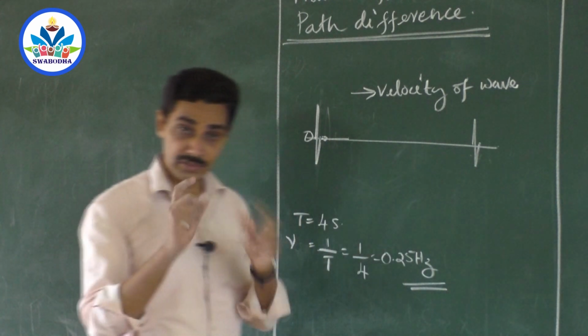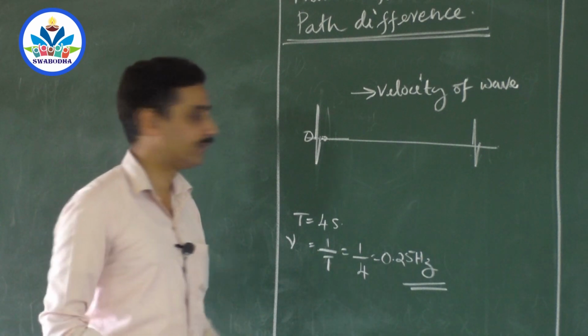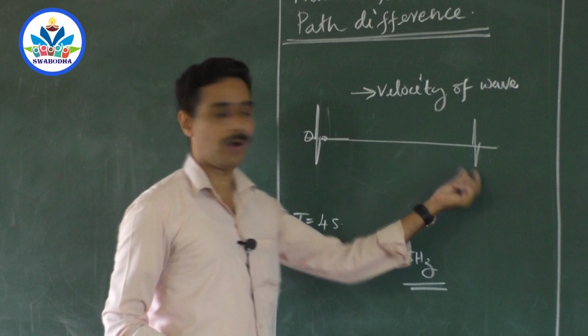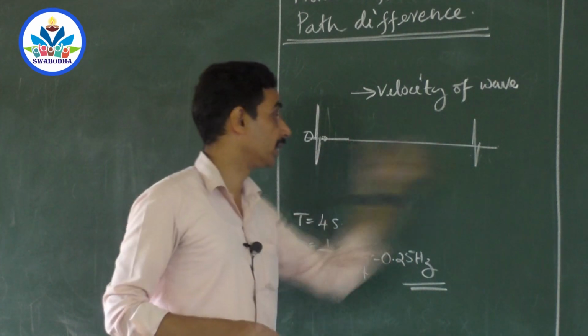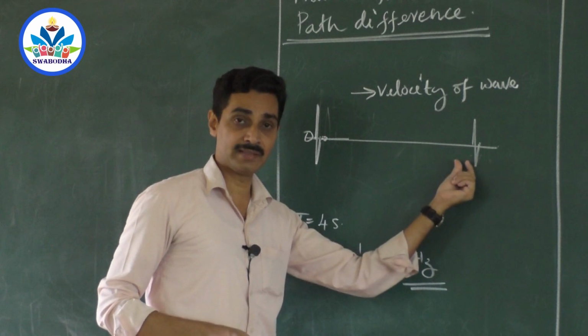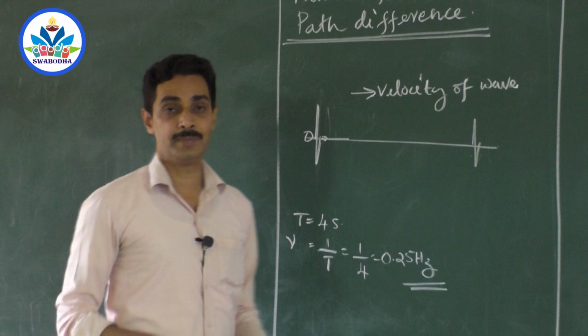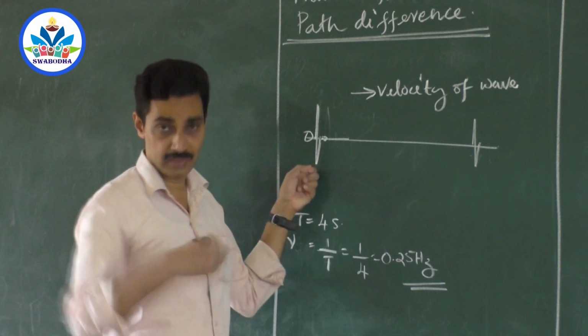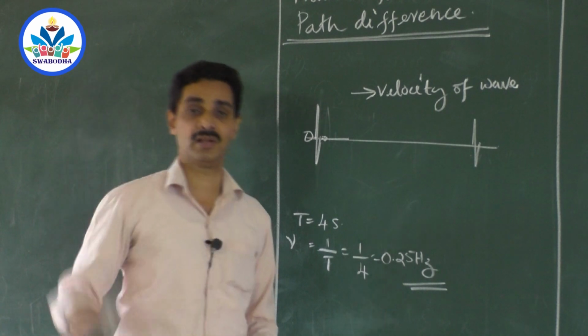Now if you look at both the molecules simultaneously, you will find that this molecule is copying the first vibration of that molecule. That means whatever the condition of that molecule now at this instant, it might have completed some 4 or 5 vibrations already.